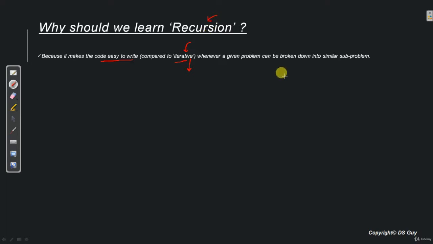So now the question is, when do we use recursion and not iteration? Answer is simple. That is, if we know that a given problem can be broken down into similar subproblems. So please pay special care to the word similar. In case our subproblem is of similar nature to the bigger problem, only in those kinds of cases can we use recursion. Else recursion will not be efficient.